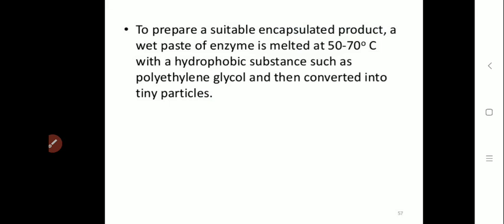So once the protease enzyme is produced, the encapsulated product is prepared by the process of conversion of protease enzyme into wet paste by melting it at 50 to 70 degrees Celsius. Basically, here we go for the recovery process.